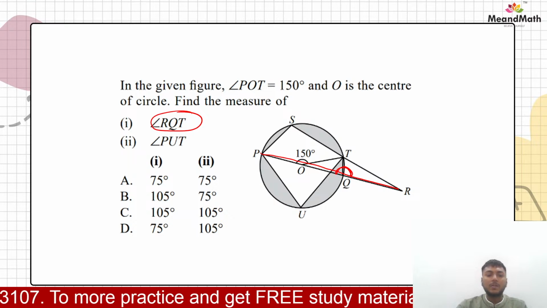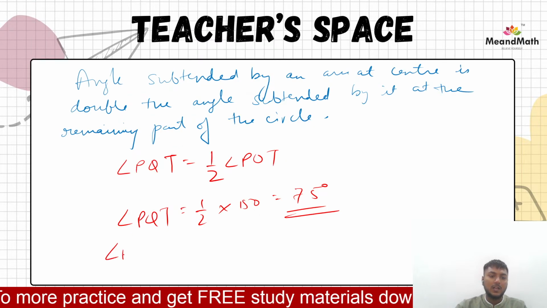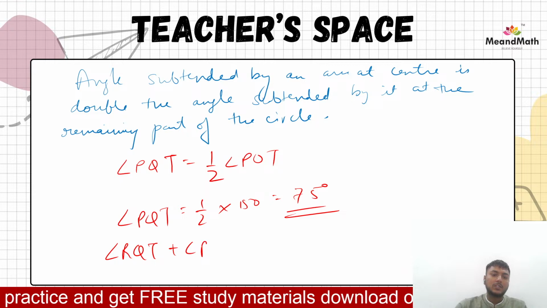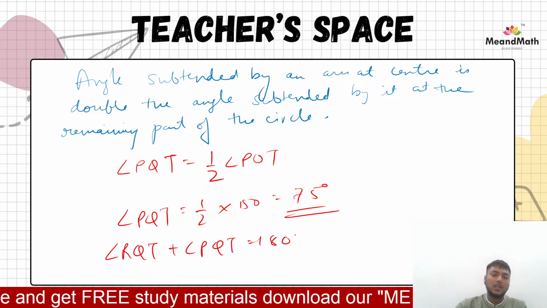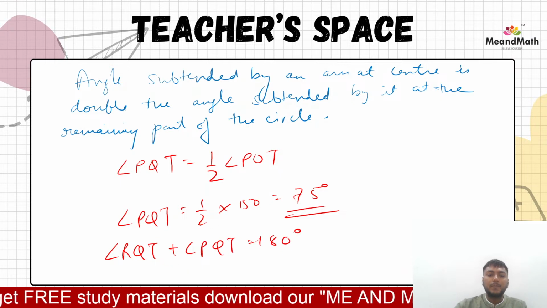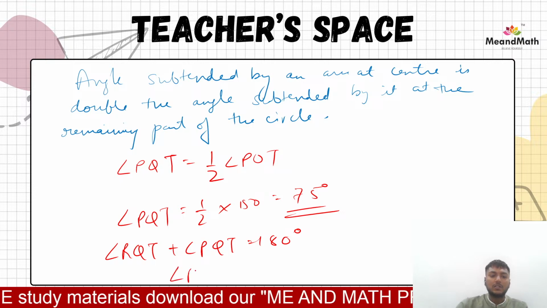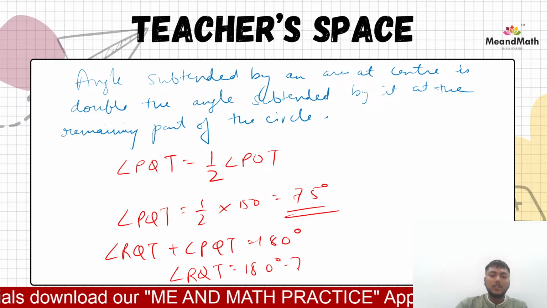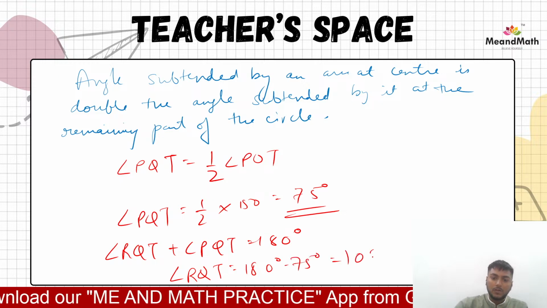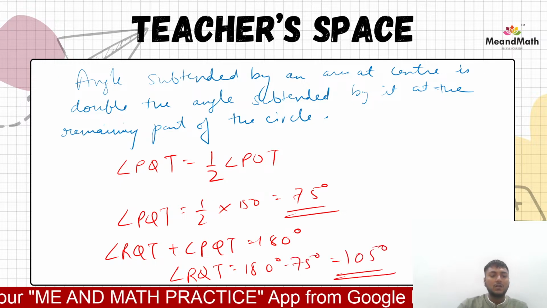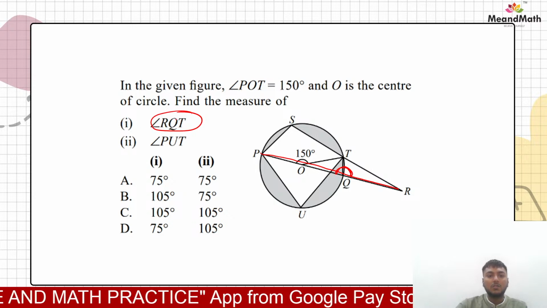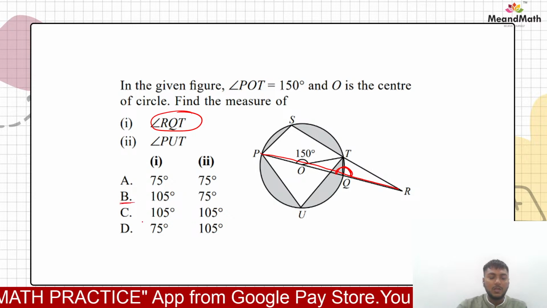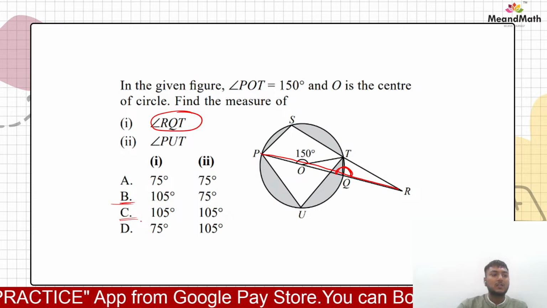So angle RQT plus angle PQT is 180 degrees, right? So PQT की value we know. So angle RQT would be 180 degrees minus 75 degrees, और ये तो 105 degrees होता है, right? So now we know angle RQT is 105. So we have option B or option C to be correct.